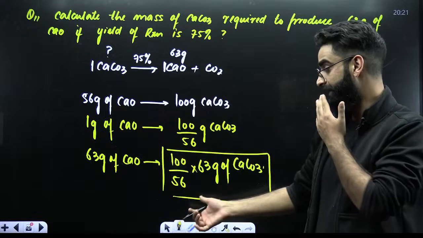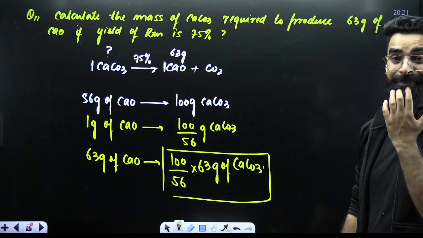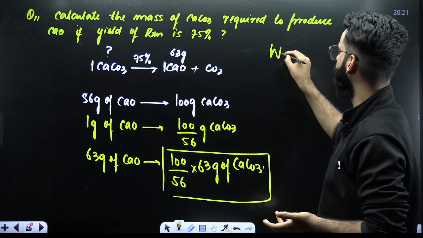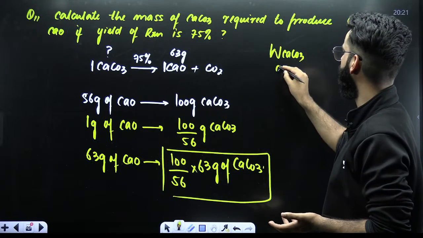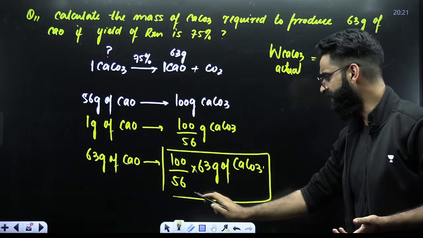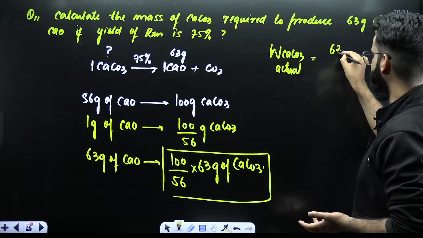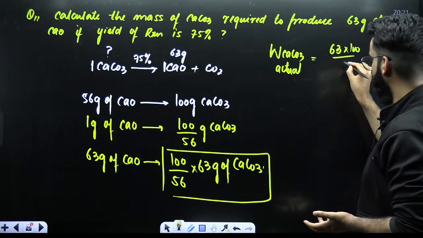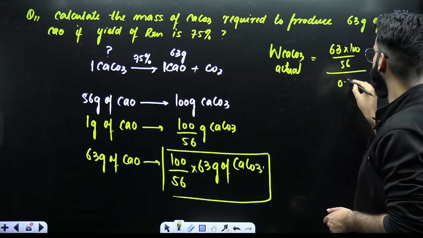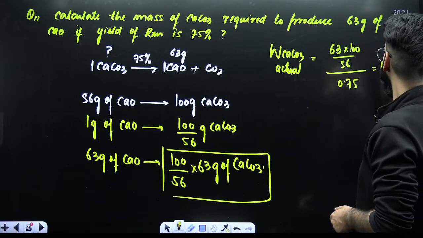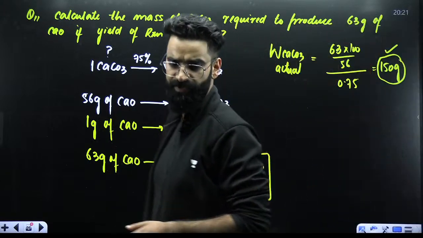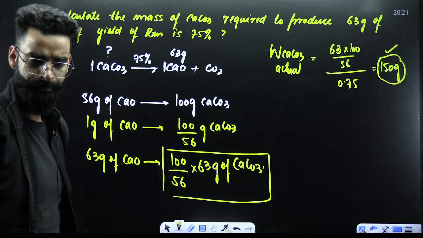I got the expected. But what do I need? I need the actual one. How do I calculate the actual amount of calcium carbonate which is required? Expected divided by percentage yield. Expected is 63 multiplied by 100 divided by 56, all divided by what? Percentage yield, which is 0.75. When you calculate this, the value comes out to be 150 grams.